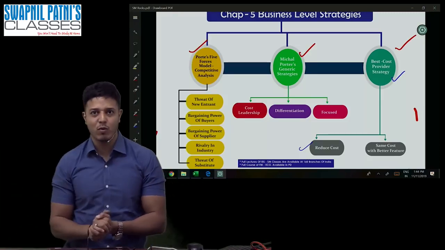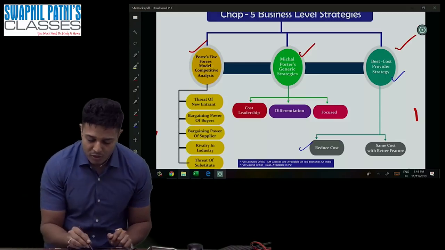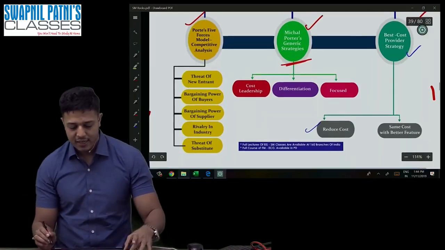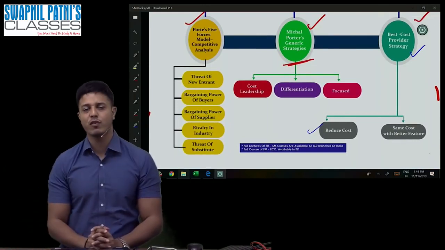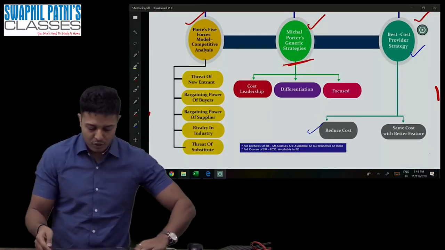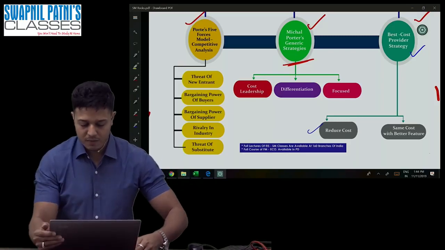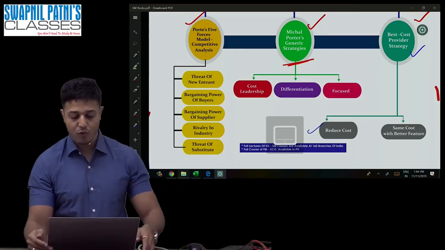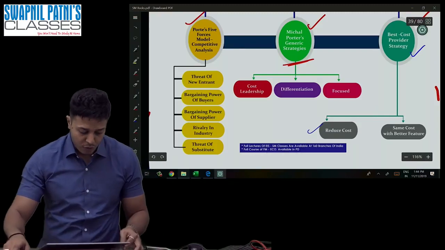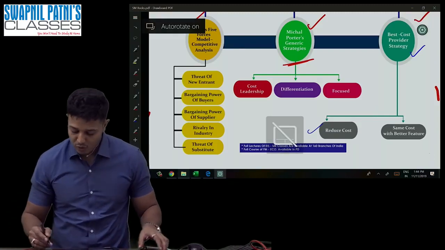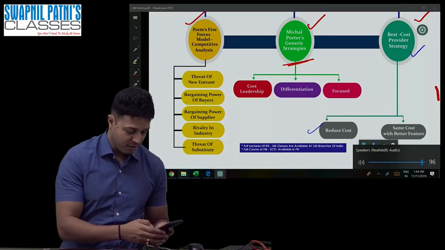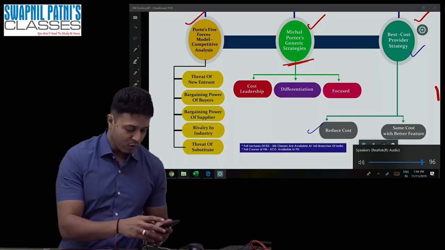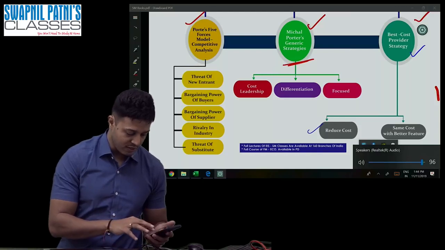So the first concept I would like to talk about is Michael Porter's generic strategy. What is the meaning of this? As per Michael Porter, first of all you have to decide whether you want to go for broad or you want to go for narrow. That is to be decided first. Give me 1 second, so that I can show you this image directly on the screen.